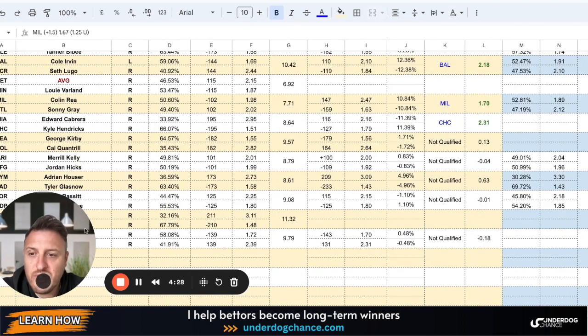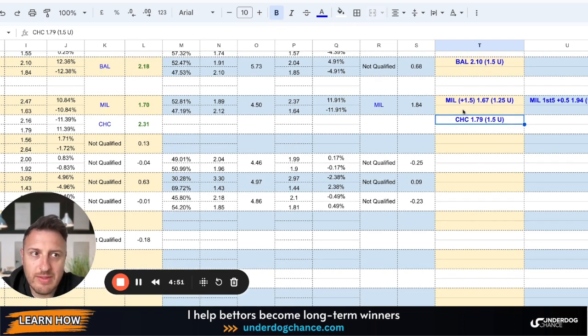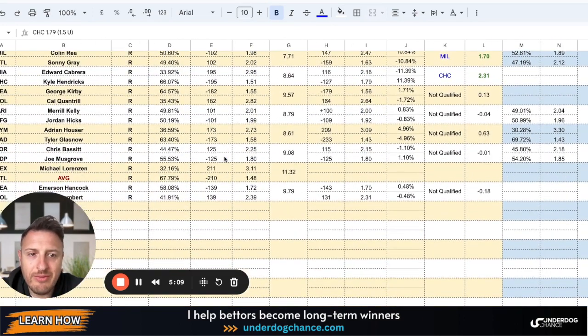Okay. Then we have Chicago Cubs against Miami. So we have nice value here. I have Chicago Cubs at minus 195. They are minus 127. So this is the biggest value bet based on my numbers. I was thinking about taking 2 units, but I'm still a little bit careful with the units because it is still the start of the season. My best results from my betting models were May, June, July, where new stats have much more power, but still this is a good bet. Chicago Cubs at 1.79 for 1.5 units. Okay, money line game. And then we have the rest of the games.